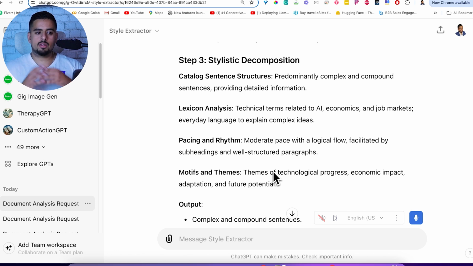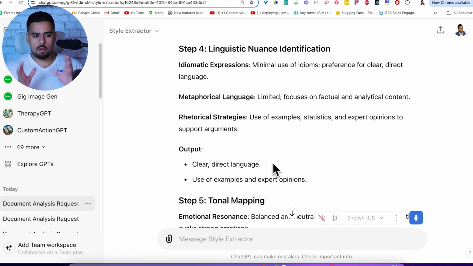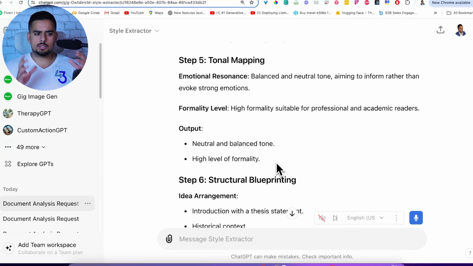And then for themes and motifs, it's just saying pretty much we're talking about technology and economics, and that's the general vibe of the actual information. Step 4, the more complex one, talks about whether or not there's any metaphorical language, and it says it's limited. The same thing with idioms, which is basically, again, slang or cliche sentences, and pretty much that it's a clear and direct language-based document. Tonal mapping-wise is pretty short and sweet.